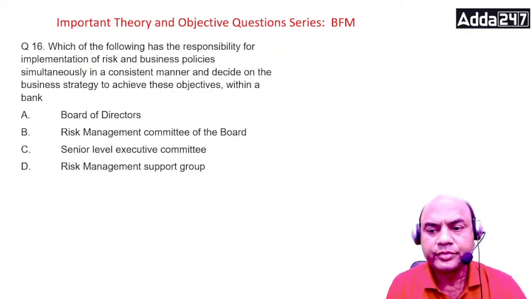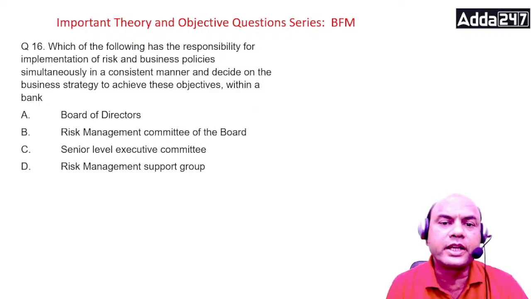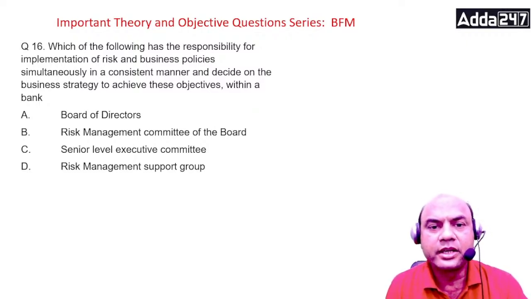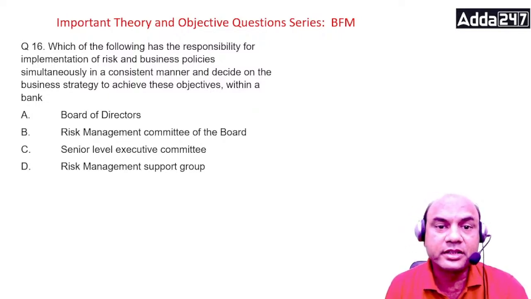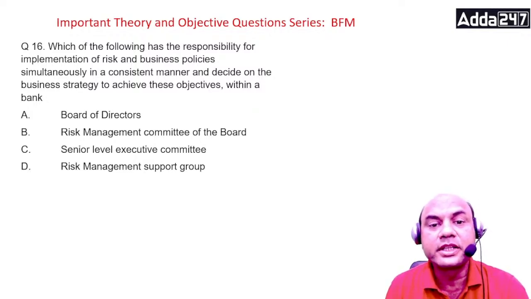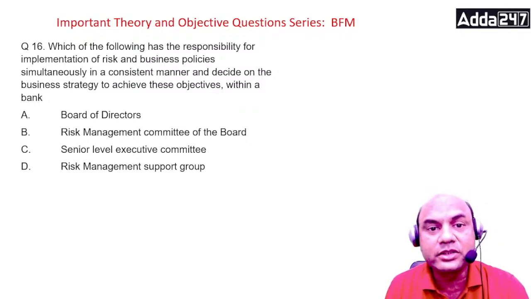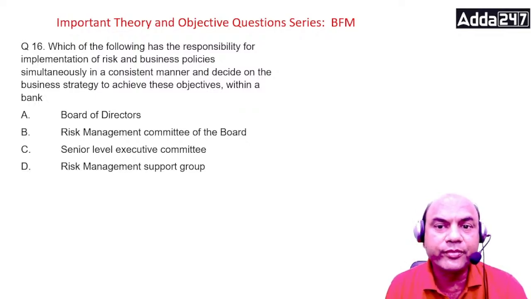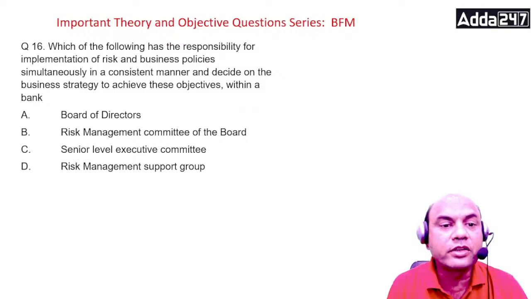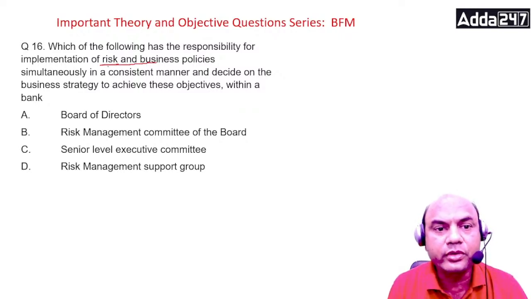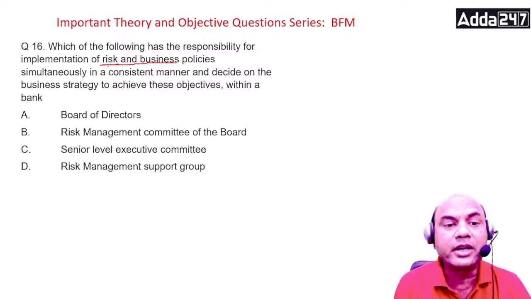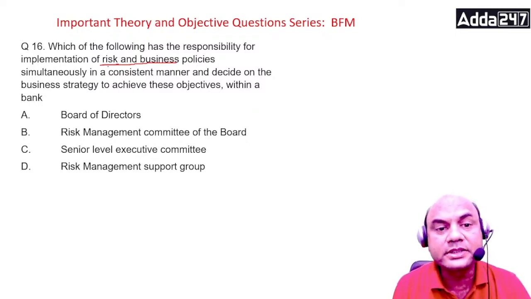Okay, next question. Which of the following has the responsibility for implementation of risk and business policies simultaneously in a consistent manner and decides on the business strategy to achieve these objectives within the bank? Question is a difficult one. It's a two-edged sword, you can call it. What are the two edges? Implementation of risk and business policies, that is point number one. And second, simultaneously in a consistent manner. So both risk and business policies.